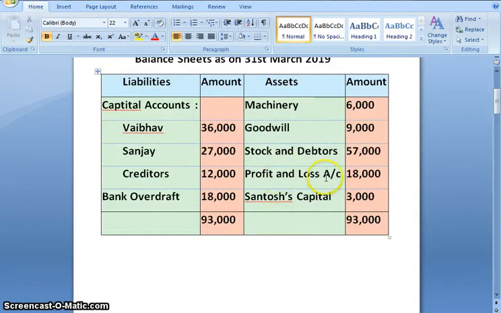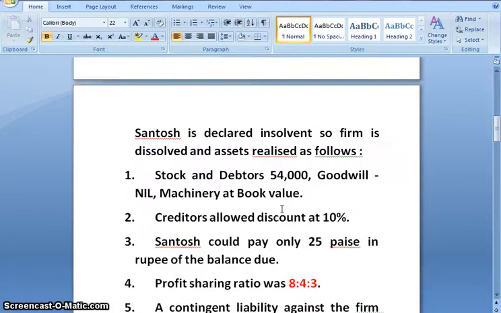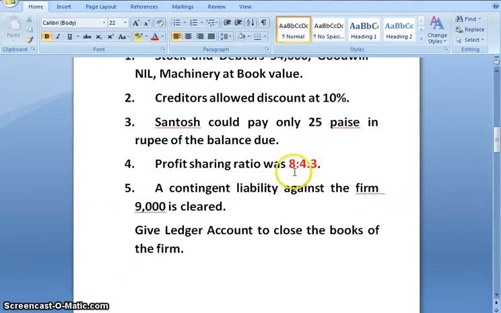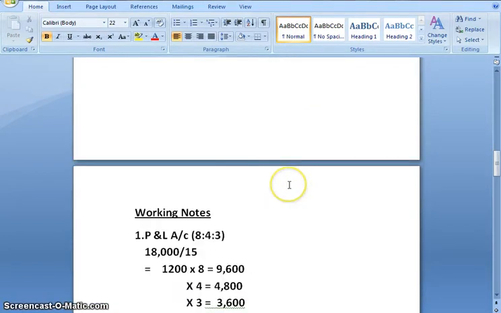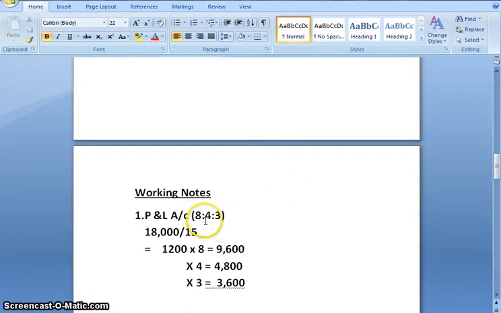Next, we have profit and loss account which is given on the asset side. So again it is the past loss and it needs to be divided in the profit sharing ratio. Amount is 18,000. Profit sharing ratio is 8:4:3. So let us calculate. So 8 plus 4, 12 plus 3, 15. So when we divide by 15, we get 1,200.